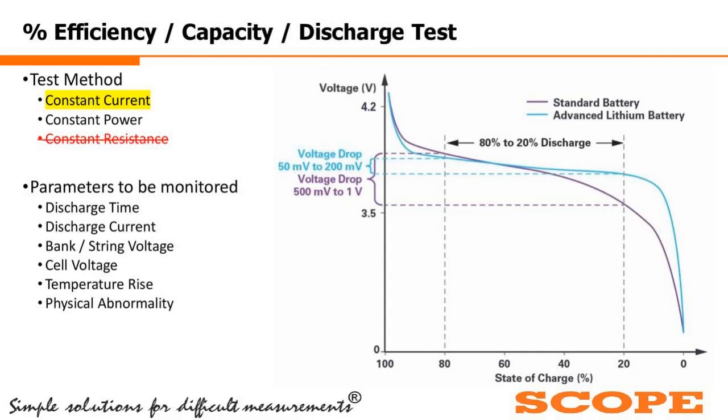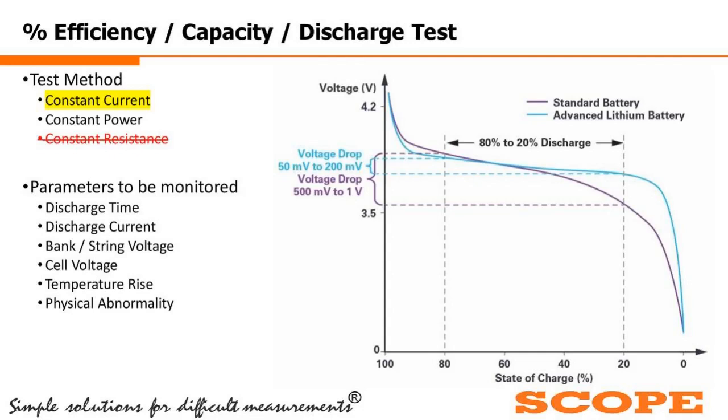Now, to understand how the discharge process is happening, here is a picture. In the x-axis you can see the state of charge, and in the y-axis we have the voltage, that is the battery voltage. When the state of charge is around 100%, you can see the bank voltage is just above 4.2. Okay, so that is the float voltage, around 100% state of charge.